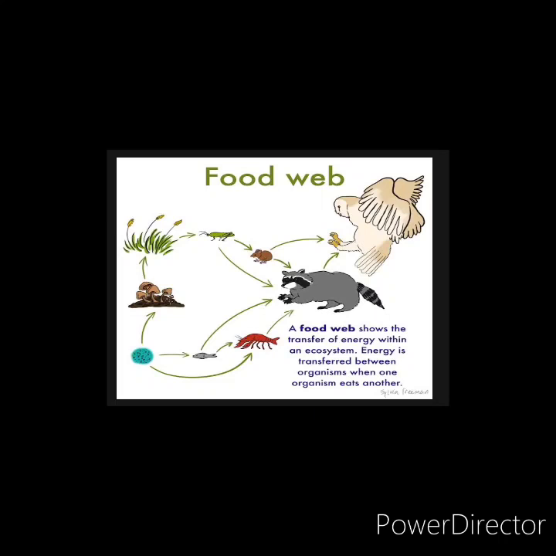In one path it goes to the rat, in another path it goes to the wolf. Now the rat can be eaten by two organisms, directly by the vulture or the bat, or it can be eaten by the wolf. Yes or no? Now also here it is divided into two parts. Now the wolf can be eaten by the vulture.